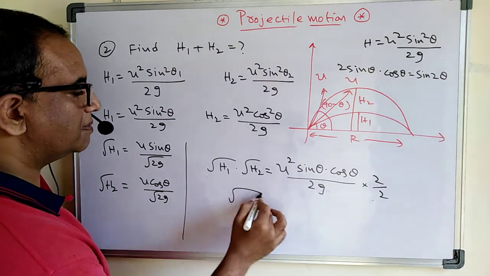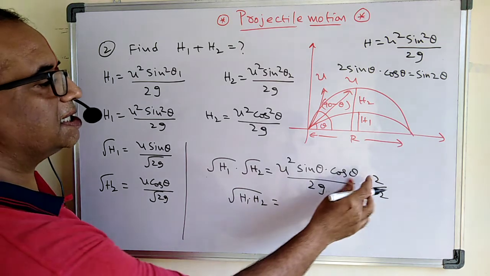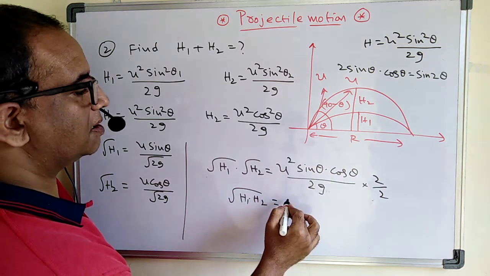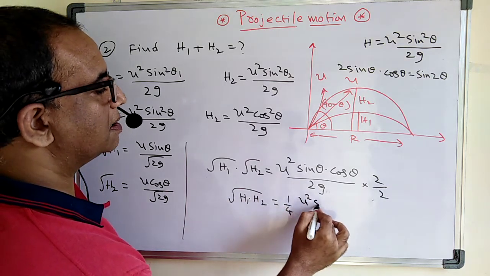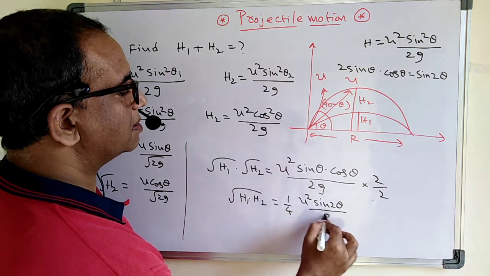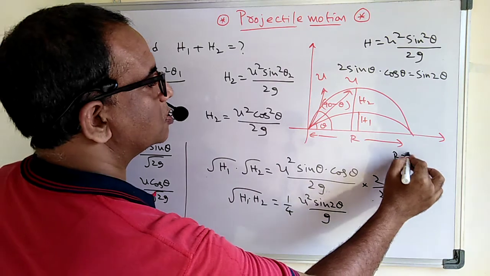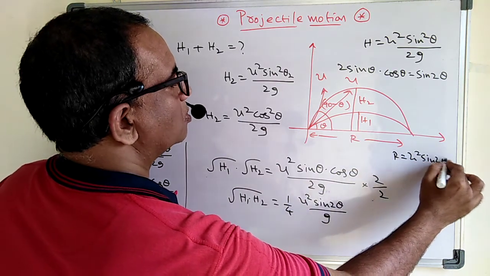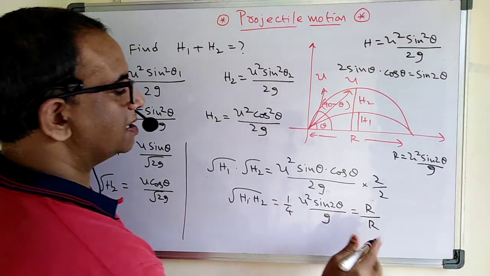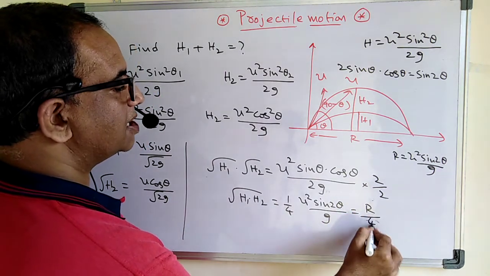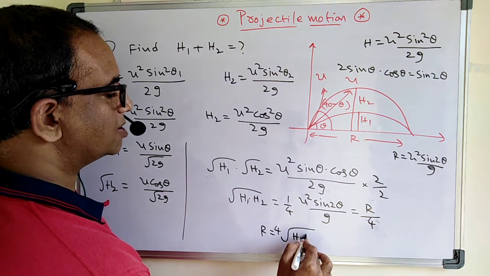Therefore, root over h1 into h2 is nothing but, 2 sin theta cos theta means, 1 by 4 of u square sin 2 theta by g. But what is u square sin 2 theta by g? It is nothing but the range. So range is equal to u square sin 2 theta by g, which means it is nothing but R by 4. Or you can write simply that range is nothing but 4 root h1 h2.